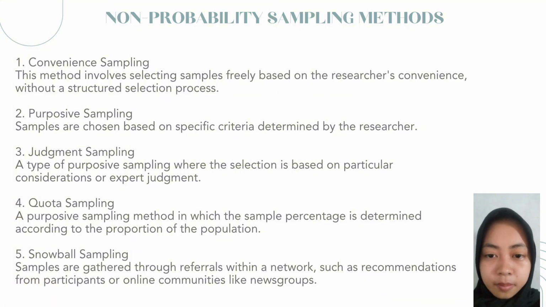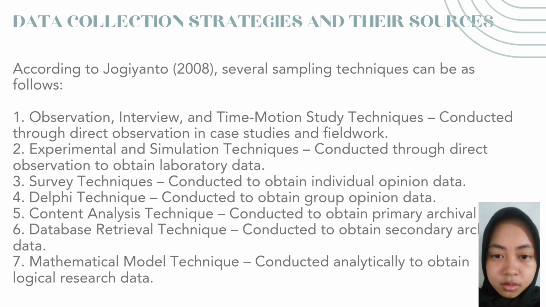Four, quota sampling, a purposive sampling method in which the sample percentage is determined according to the proportion of the population. Five, snowball sampling: samples are gathered through referrals within a network, such as recommendations for participation or online data collection.